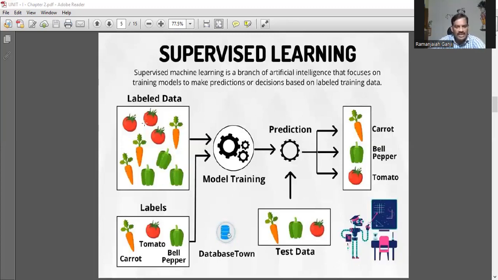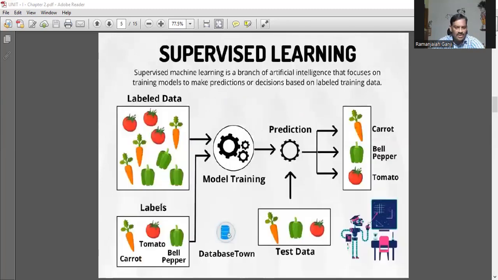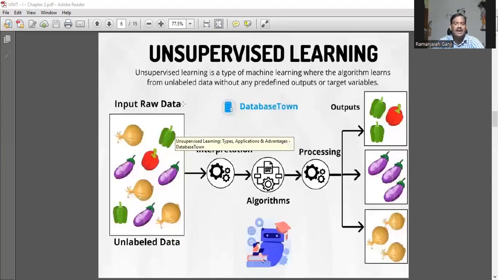In the case of labeled data, we have a set of items. These are the labels: carrot, tomato, and bell pepper. Here there is a database. Here we have a test data which produces, based upon your information, predictions: carrot, bell pepper, and tomato. Whereas in the case of unsupervised, there is no labeled data at all. Everything is unlabeled data or input raw data.